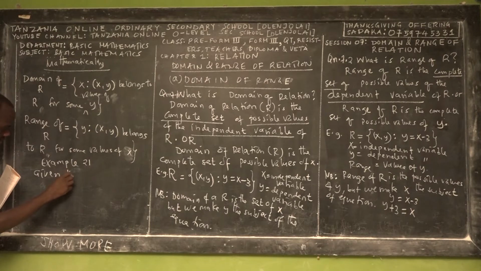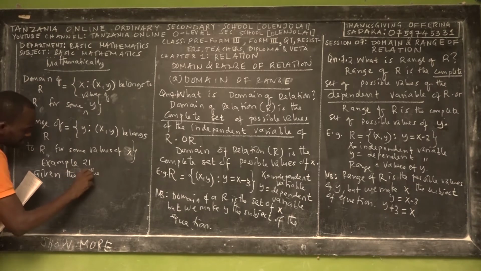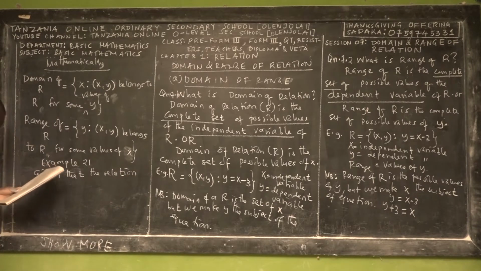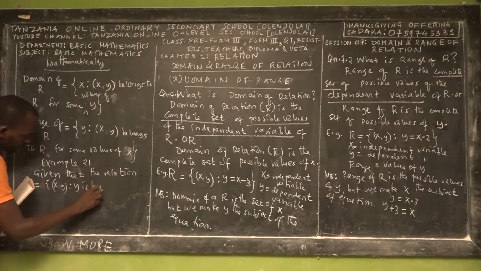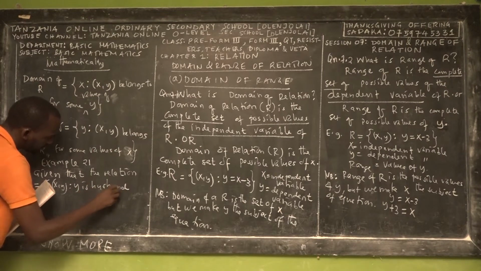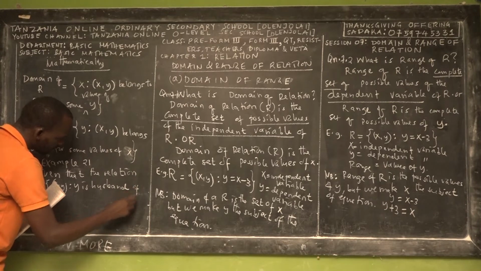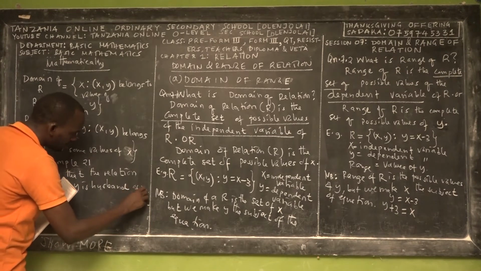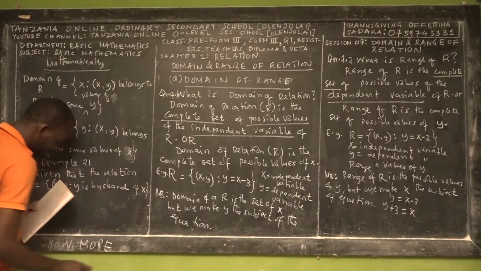Given that the relation R is equal to x comma y, such that y is the husband of x.